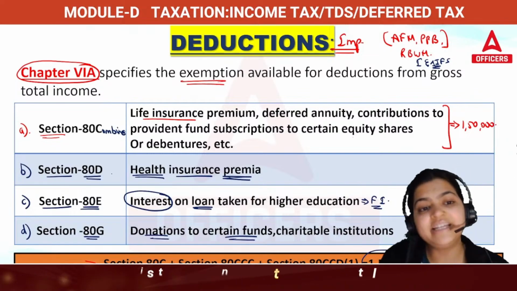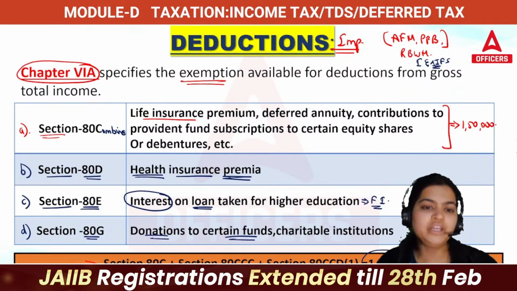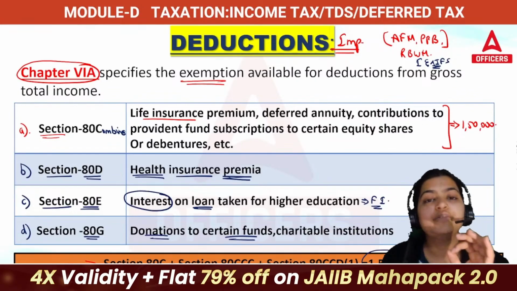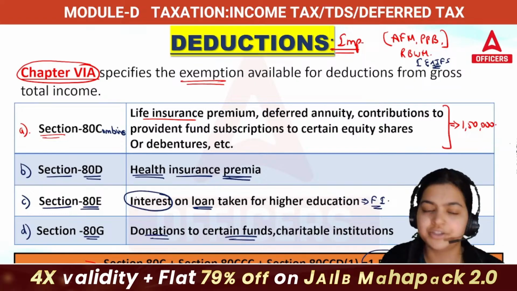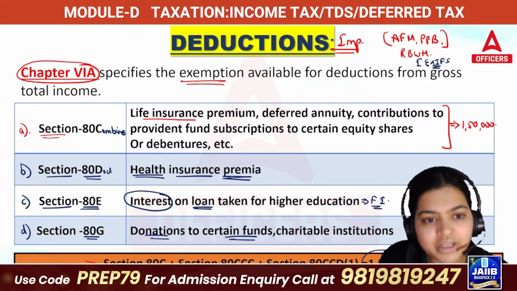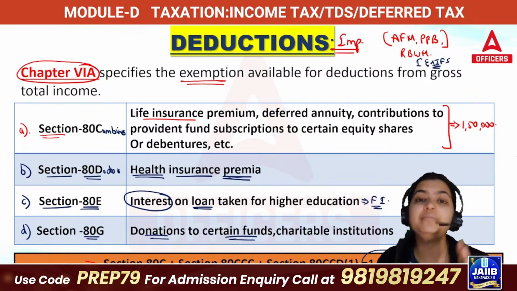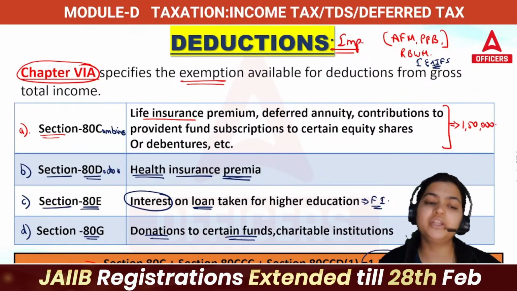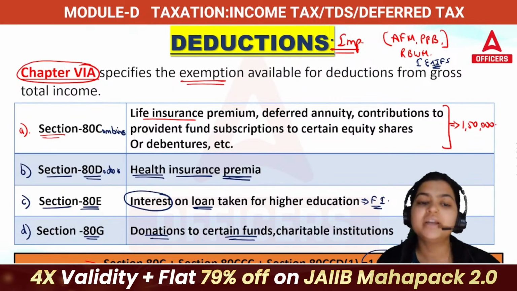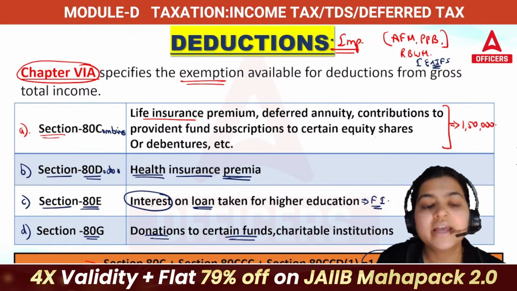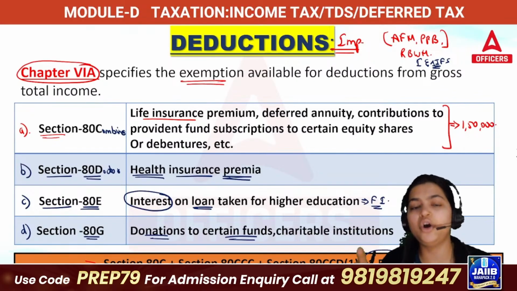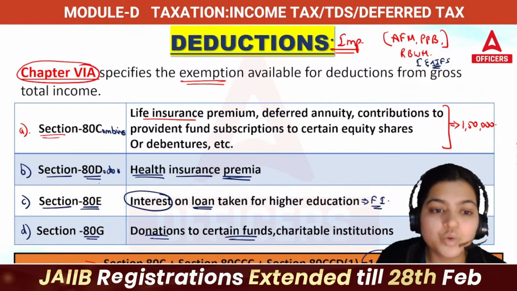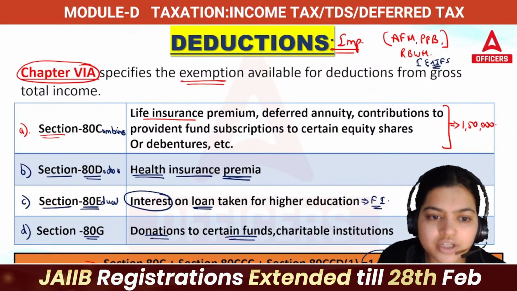Then 80D. Under 80D, we discussed health insurance premium. When we talk about health, we refer to doctors. So in 80D, D means doctor: health insurance premium. Now coming to the next one, that is 80E. E here means the interest which you are going to pay on a loan. Why did you take that loan? For higher education. So 80E means education.